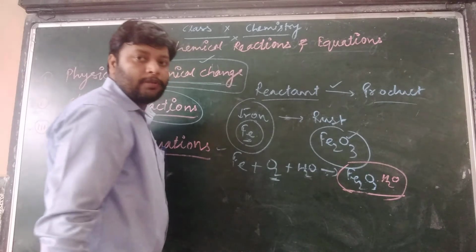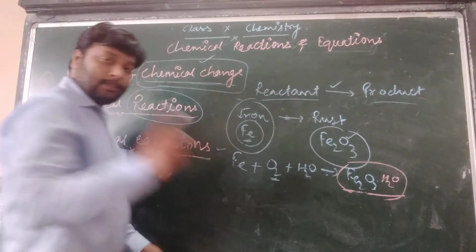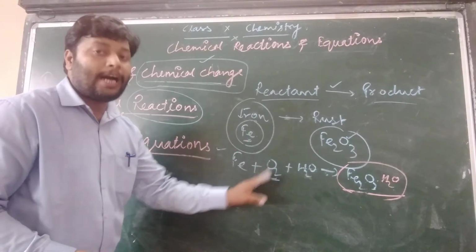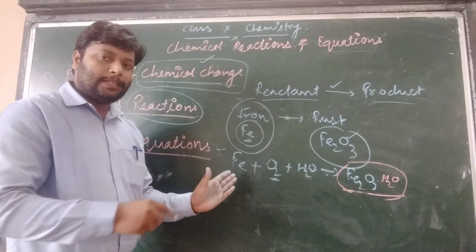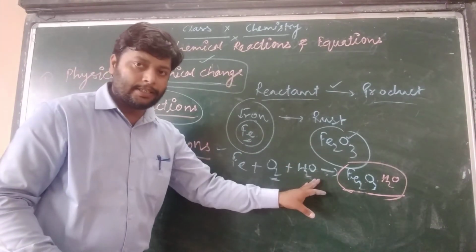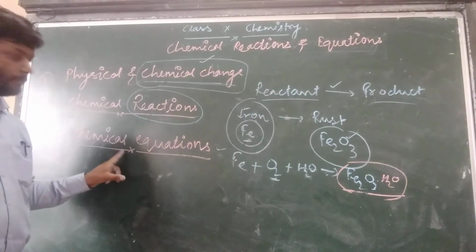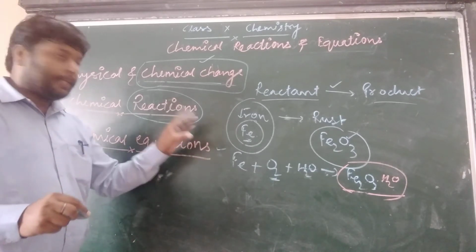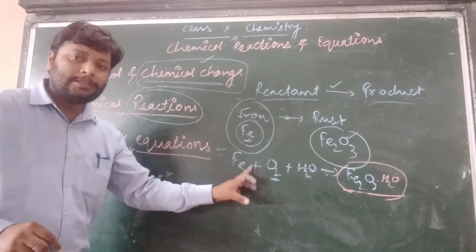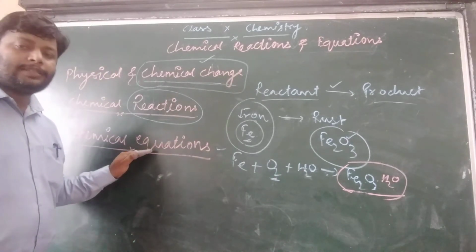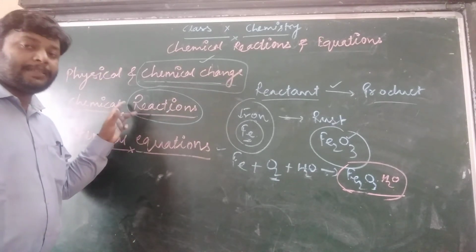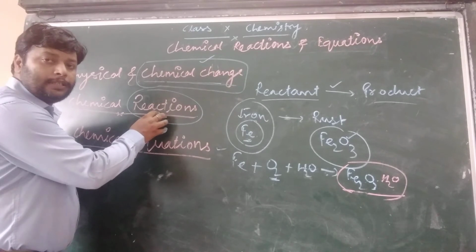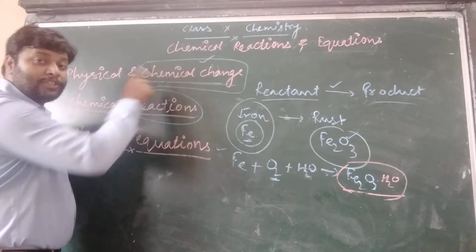This is the symbol of rust. So, representation. Look at the definition again. Representation of symbols or formulae of different particles on the reactant side and product side is called a chemical equation. A chemical equation means representation of chemical reactions in symbols or formulae. So chemical reactions describe how the chemical change occurs.